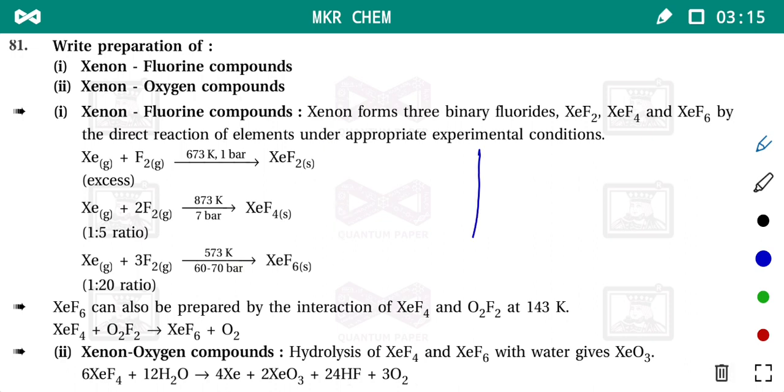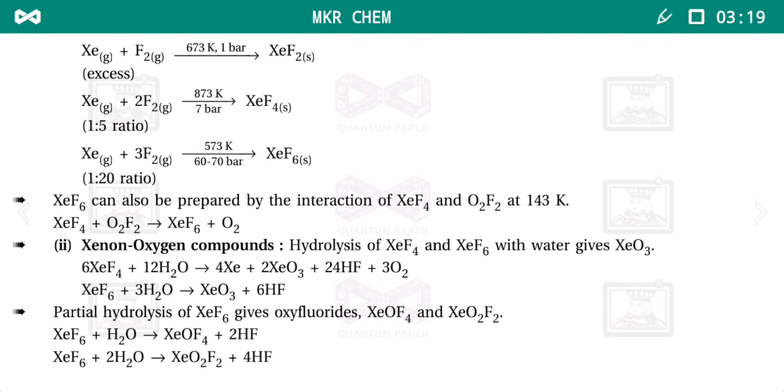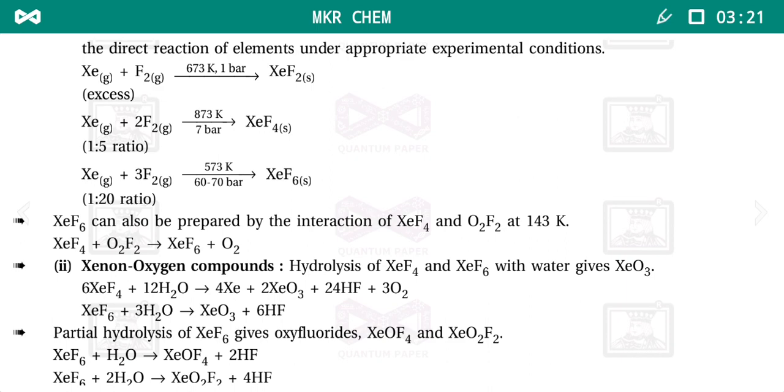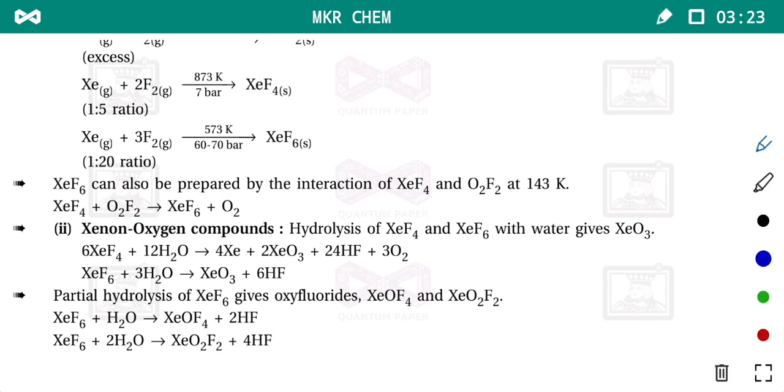There are other methods by which we can prepare xenon fluoride. Xenon hexafluoride, XeF6, is also prepared by the reaction of xenon tetrafluoride with dioxygen difluoride at 143 Kelvin temperature.